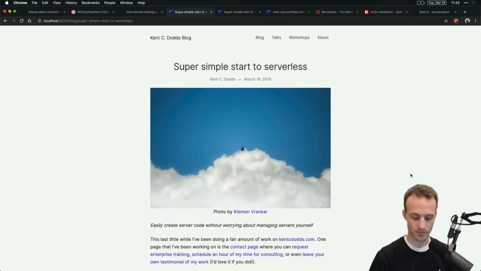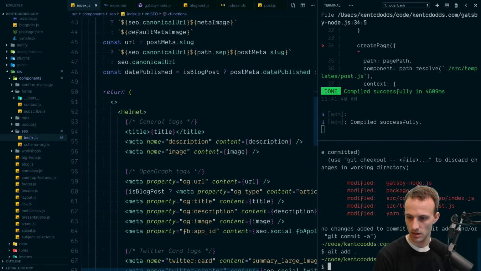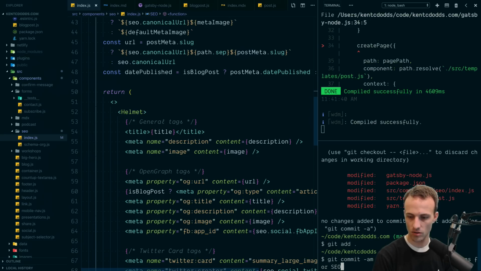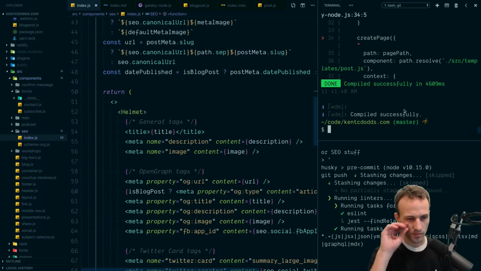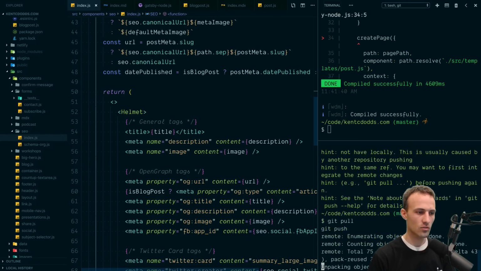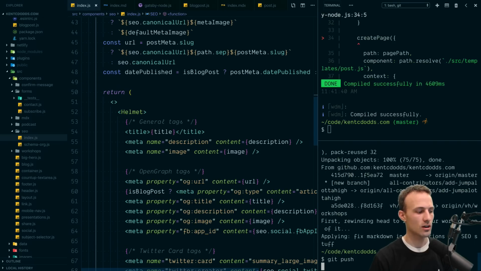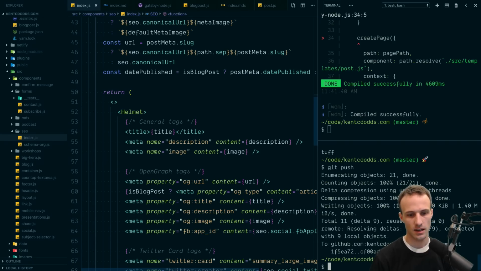Cool, that does it. So with that, I'm going to git commit: fix markdown and descriptions for SEO stuff. Then we'll push that, and then I'll be done. Oh, whoops, we need to pull first. I kind of want to work on some React Testing Library stuff. There are a couple of things that need to be improved.